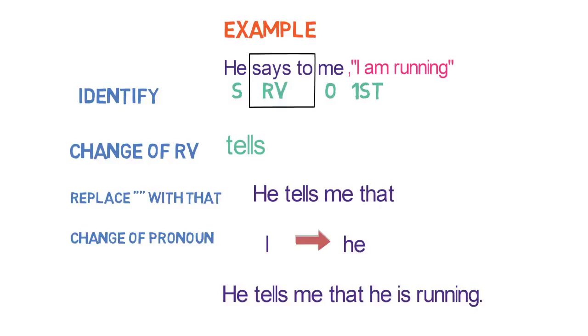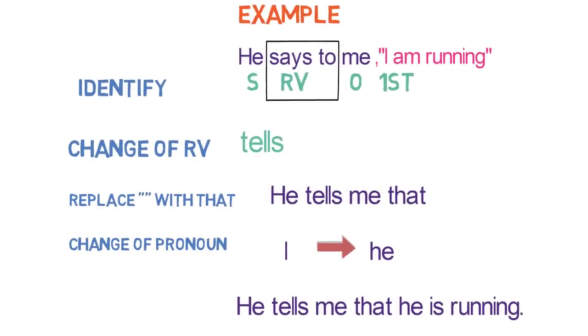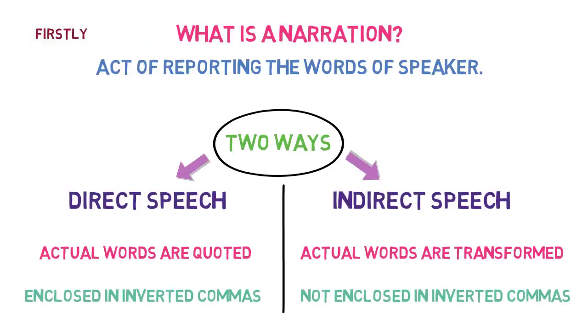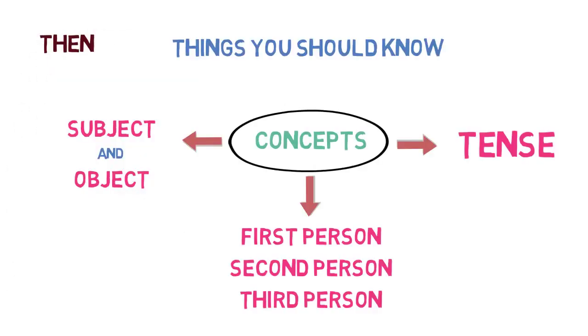I hope now you would have understood how to convert a direct speech to indirect speech. That's all in this lesson. Let's quickly revise what we learned in this lesson. Firstly, we learned what exactly is narration and its two types. Then we learned the 3 things that we must know before starting the conversion from direct to indirect speech. These are subject and object, first person, second person and third person, tense of reported speech. And finally, we discussed the 6 steps to convert a sentence from direct to indirect speech.